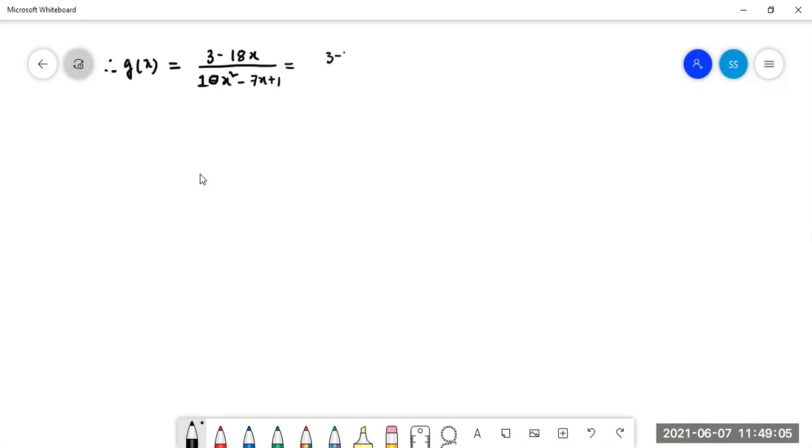So this can be written as (3 minus 18x) by (10x square minus 5x minus 2x plus 1). Then it can be written that (3 minus 18x) divided by, if we take common 5x from here, then it is 2x minus 1.